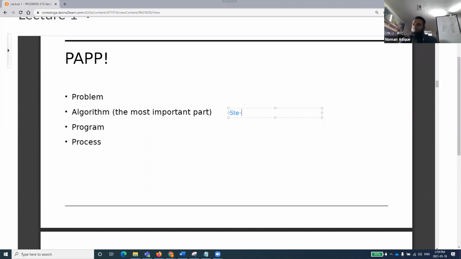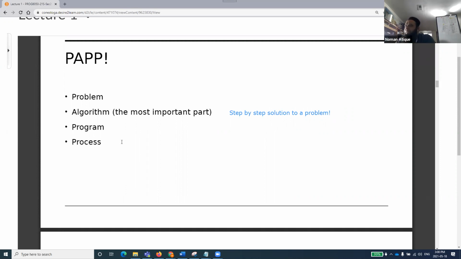Step by step solution to a problem, right? Step by step solution to a problem. This is an algorithm, and we'll just remember that. Steps to solve a problem. So those who are new, just keep in mind, steps to solve a problem. Algorithm is the systematic way of doing something. Steps to solve something, right?